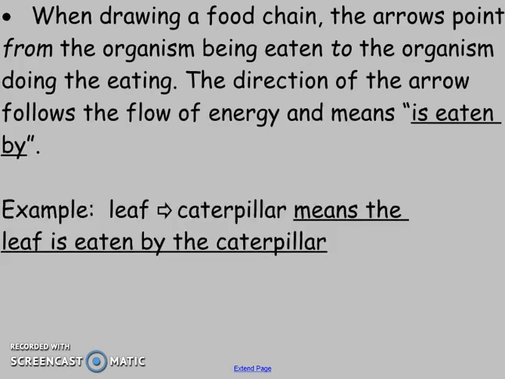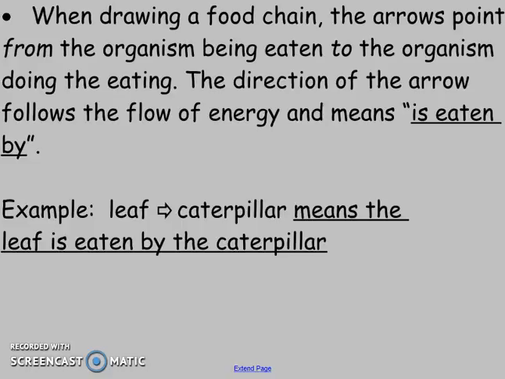When you draw a food chain, the arrow is going to point from the organism that's being eaten to the organism doing the eating. So that direction of the arrow is showing the flow of energy. It means is eaten by. So for example, if you have a leaf, that's our producer. A leaf arrow means the leaf is eaten by the caterpillar. So that caterpillar, again, is going to be an herbivore. They're going to be a first-level consumer.